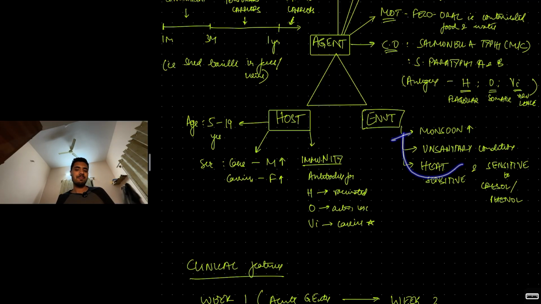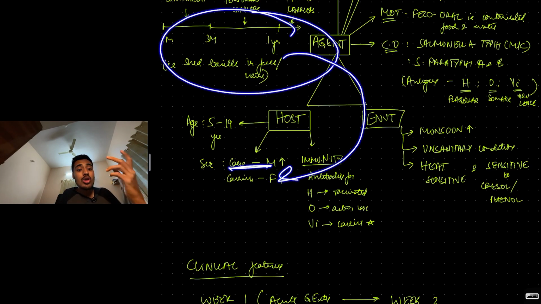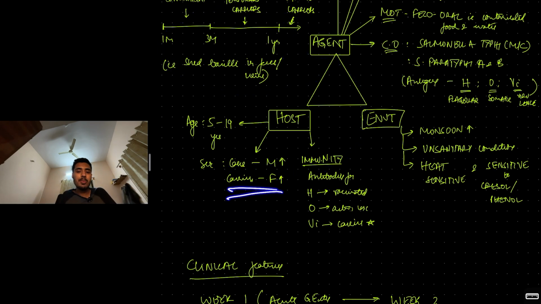Okay. Host factors. Who eats outside food, street food? See, contaminated food and water, think of unhygienic food, street food. So 5 to 19-year-olds, adolescents, children, they tend to eat outside more, right? So they will be at risk. Typhoid cases, typhoid illness, more common in males, but carriers of typhoid are mostly females. This is an important point. Carriers females, clinical cases male.